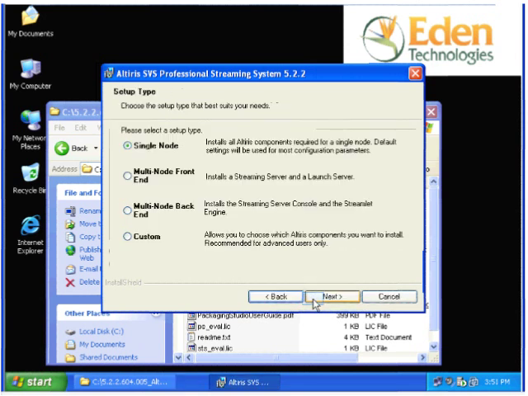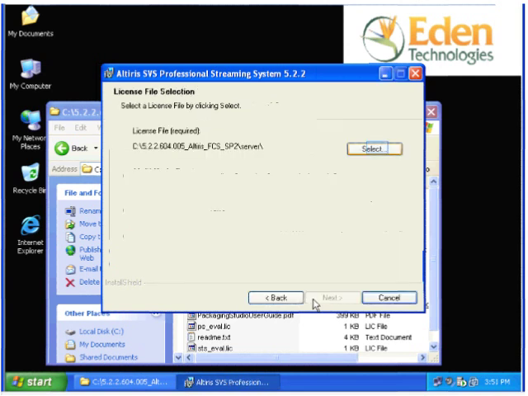For the purposes of this demonstration, I'm performing a single node setup. Choose single node, then click Next. The installation is now asking me for the location of my license file. Browse the location of your license file, click on OK, then click Next to continue the installation. The Altiris demo license files are available on their website for download.